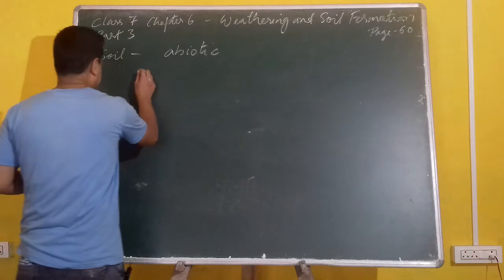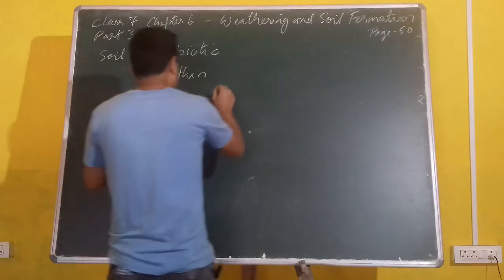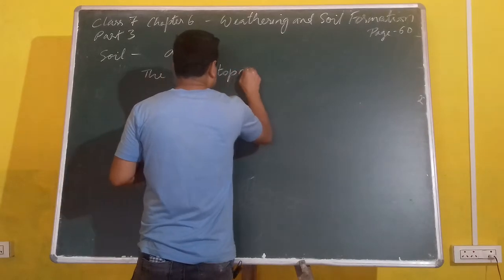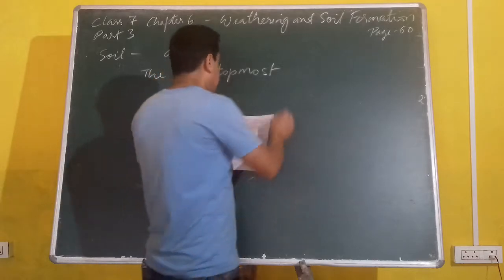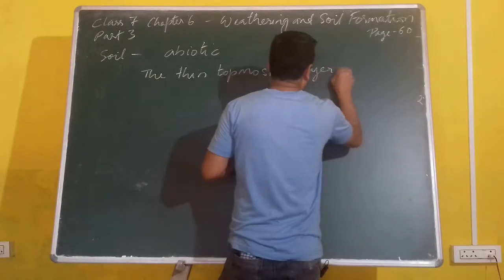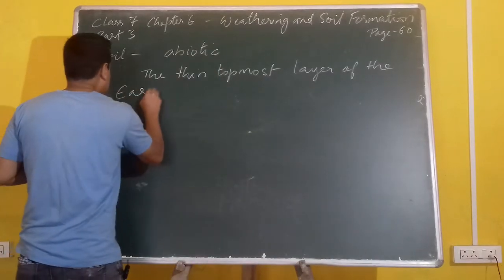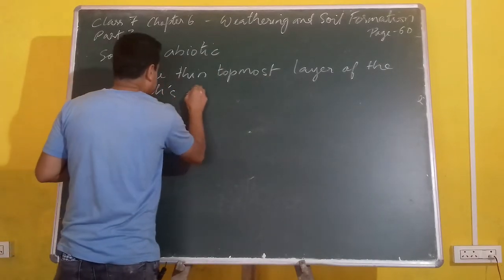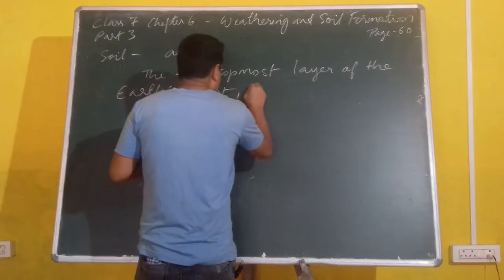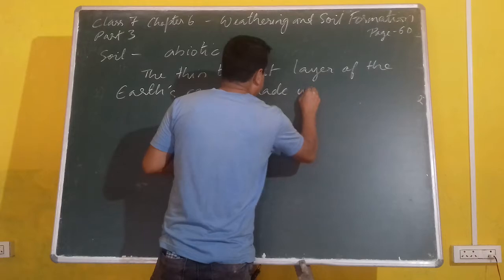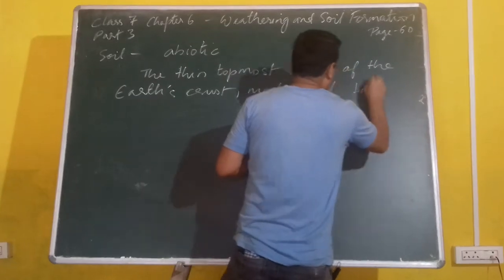The thin topmost layer, meaning nearest to the surface of the earth, of the earth's crust, C-R-U-S-T, crust, which is made up of fine